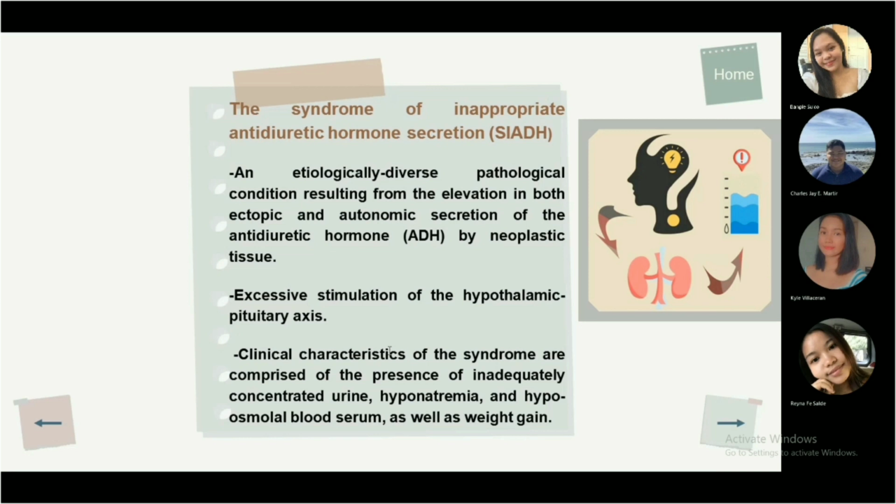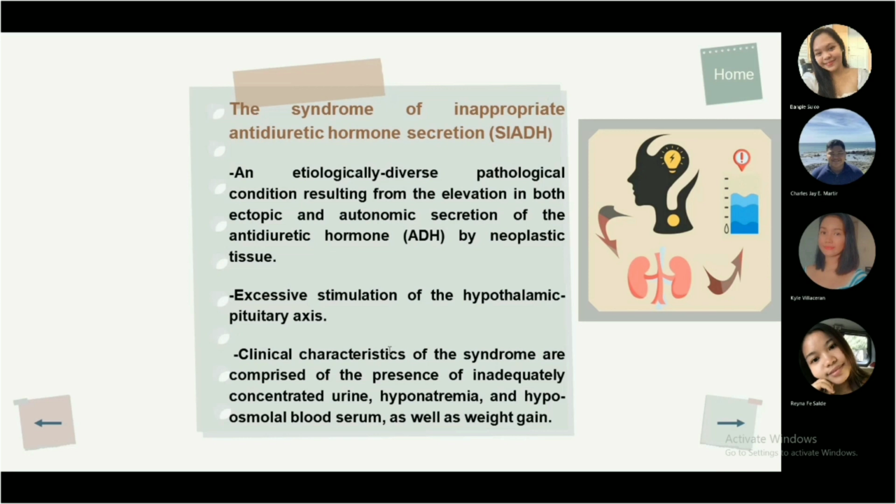SIADH is often of non-endocrine origin. For instance, the syndrome may occur in patients with bronchogenic carcinoma, in which malignant lung cells synthesize and release ADH. SIADH has also occurred in patients with severe pneumonia, pneumothorax, and other disorders of the lungs, as well as malignant tumors that affect other organs, according to Kaiser and Ho 2016 as well as Port 2015.